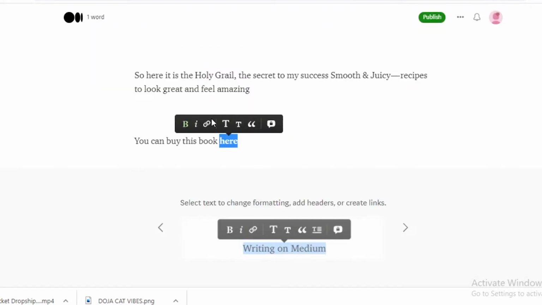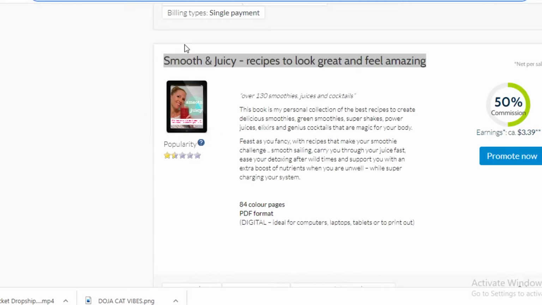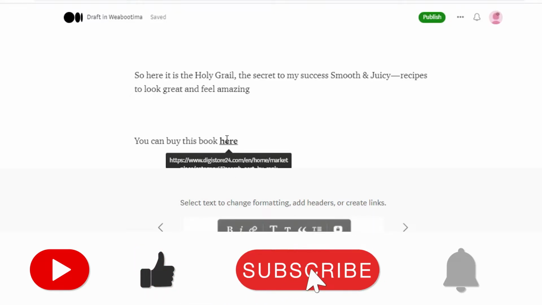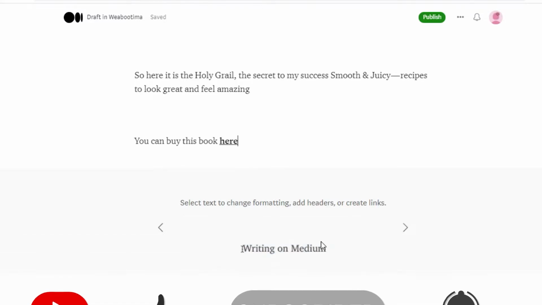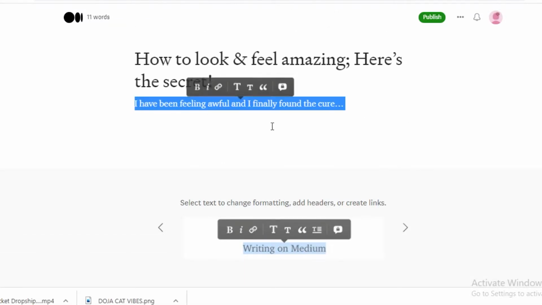So this is called a hyperlink. You're going to add the link over here. And now if anyone clicks on this, they're directly going to be led to this page. And this is how I actually recommend that you add links. Don't ever actually type up the entire link, because that looks a bit unprofessional and it looks very outdated as well.